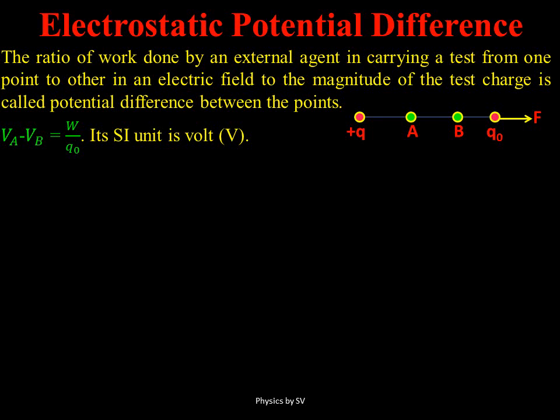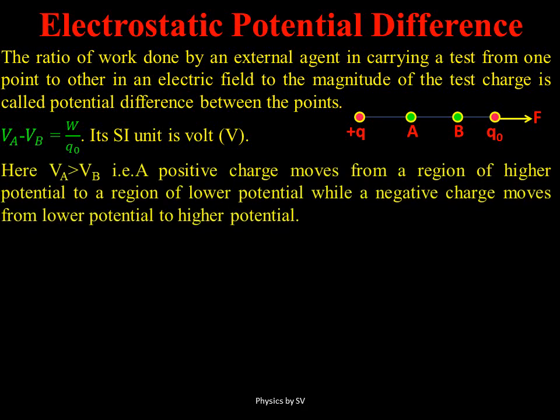And why do we do work? Because we are moving against the force of repulsion. Hence, we do some work against this force. So, W upon Q naught is the quantity called potential difference, and it is measured in volts.